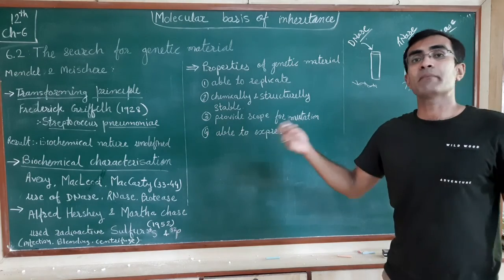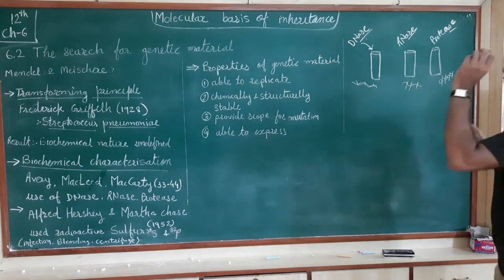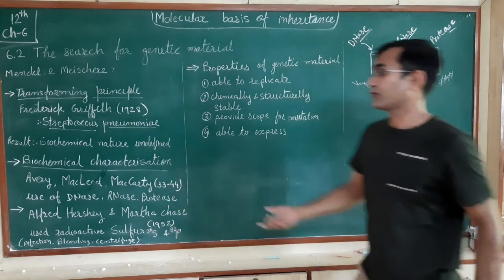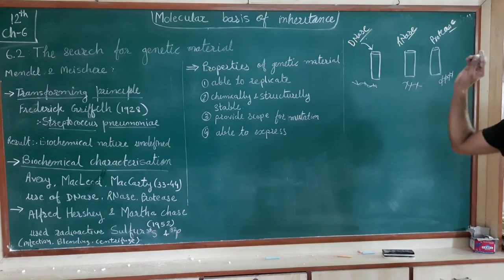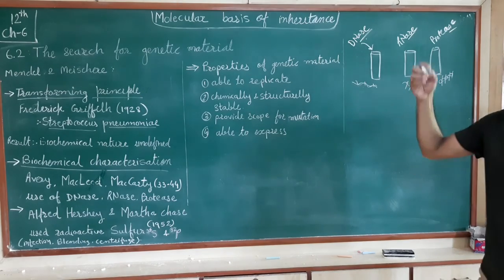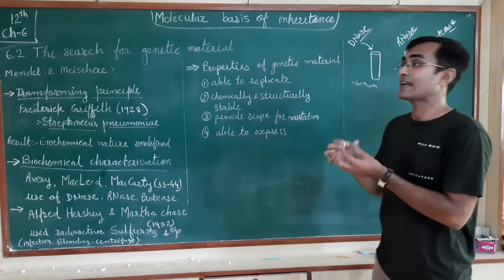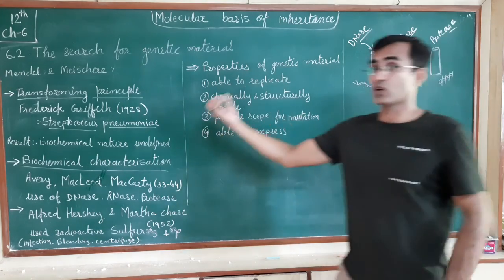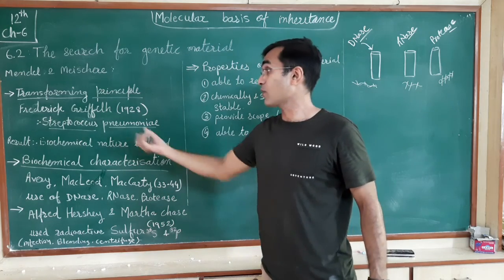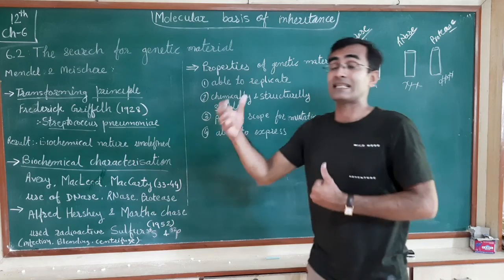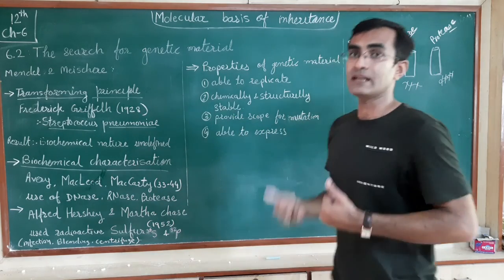They worked for about 10 years, from 1933 to 1944, with the S strain of Streptococcus pneumoniae, because they wanted to prove what gets transferred from one strain to another and makes the other strain virulent.